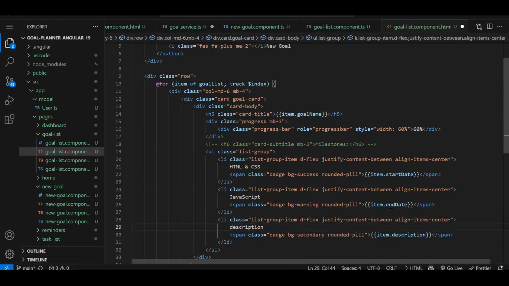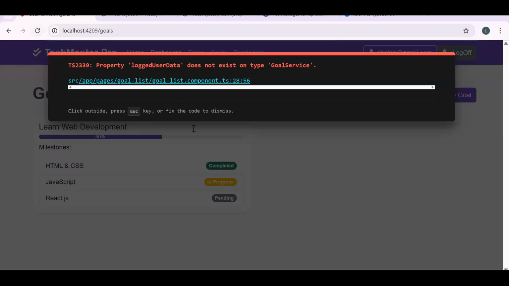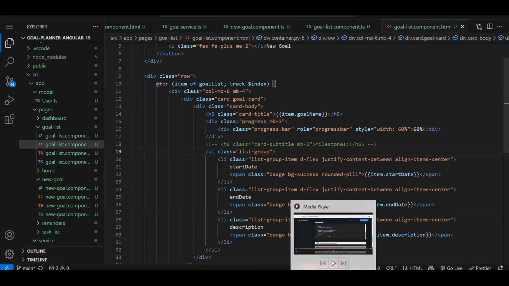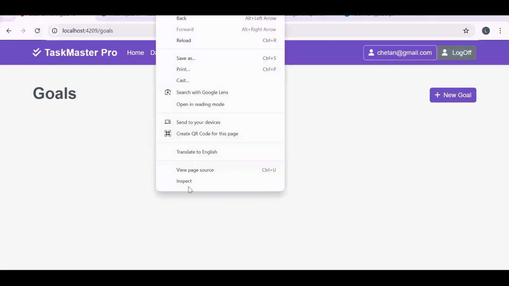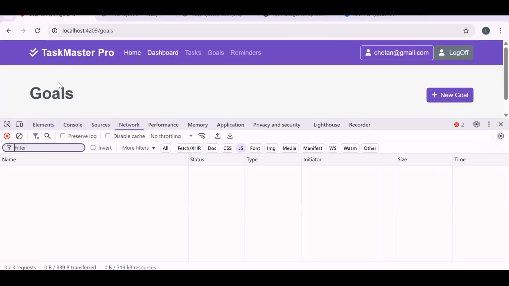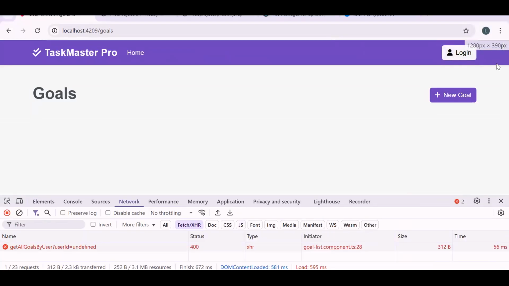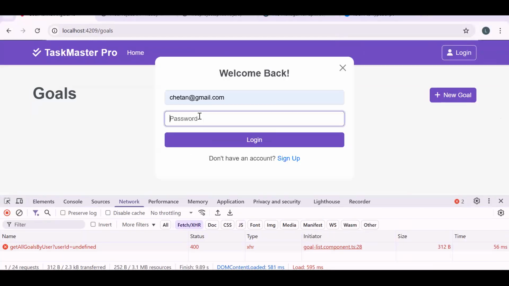Let's change the title also, description, end date, and start date. Let's save. It is saying logged in user data not defined. So I think we didn't save the goal service. Let's save it again. Let's reload. Let's try. Let's reload one more time. So here, why is the user ID going undefined? Let's log off and log in again. Log in. 1, 2, 3, 4, this was my password.